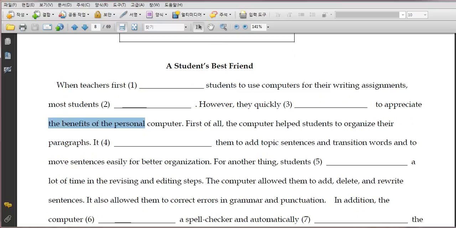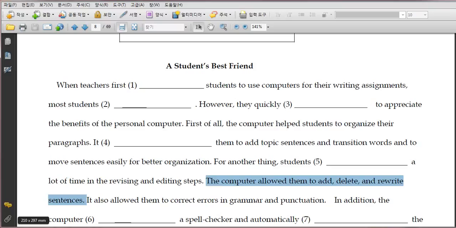For another thing, okay, maybe it's a second reason. For the second reason, the benefits of a PC, students save, right? It saves a lot of time. Okay, revising, editing. So how did it save them time? Now it goes into more detail, right? The computer allowed them to add, delete, rewrite. So it saved them time. So this sentence further elaborates on what I mean by saving time. It gives them more specific details, right?